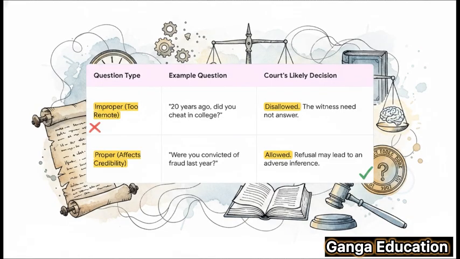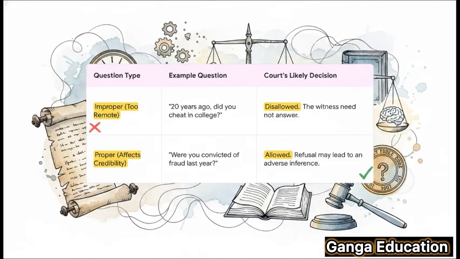Now, this slide really shows you the difference in action. Look at the first question. Did you cheat in college 20 years ago? This is improper. It's way too remote, right? It has no real bearing on whether the witness is truthful today. The court would probably disallow it.